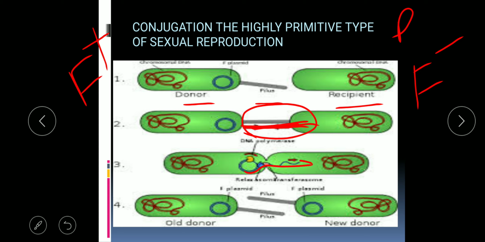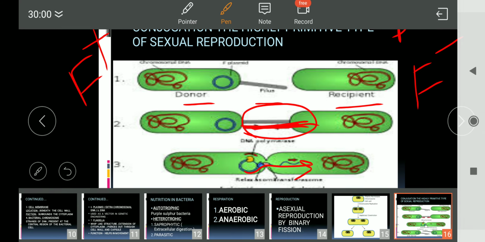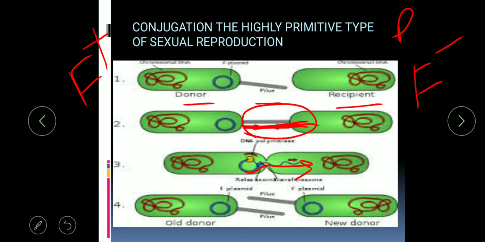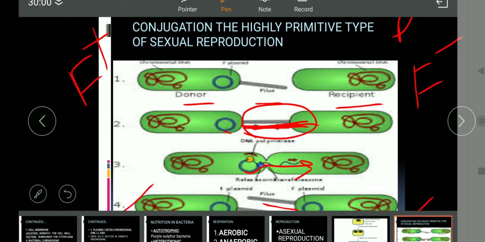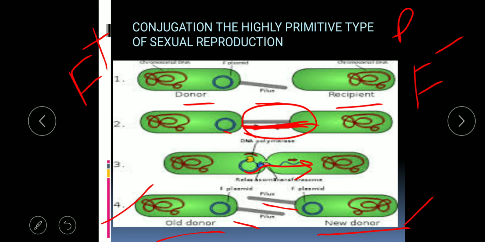Through this conjugation bridge, the 2 cells come in close contact with each other, and the F plus factor will move from the donor cell to the recipient cell. After that, the F plus factor is present in the recipient cell also. So now it also becomes a new donor, along with the old donor. The pilus of the 2 bacterial cells will get separated and each will live its own individual life. This is how there is exchange of genetic material from one cell to the other through contact with the pilus. This is why it is the highly primitive type of sexual reproduction found in bacteria, and this process is known as conjugation.